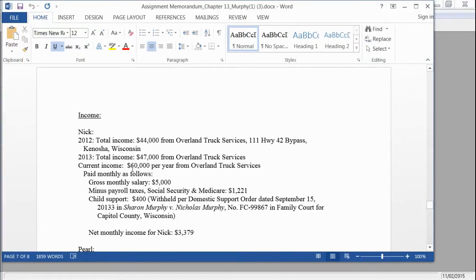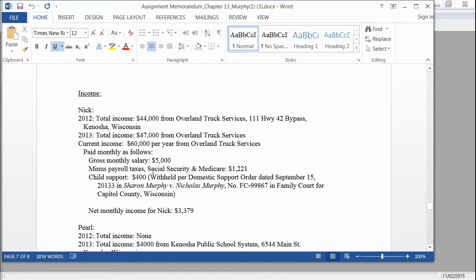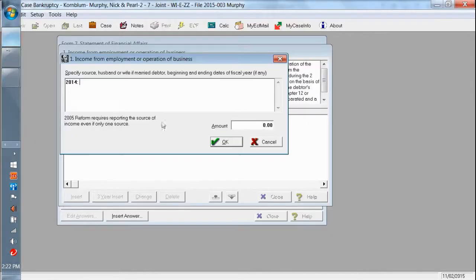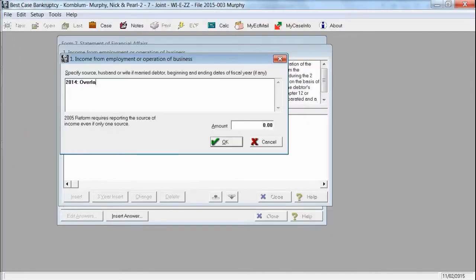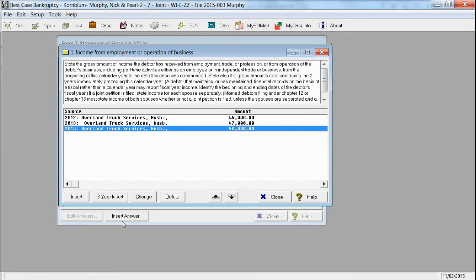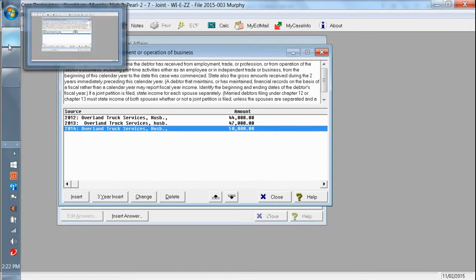We're going to look at it. The current income is $60,000 per year from Overland Truck Services. And we're going to say that he is paid at the 10th month of the year, and his gross salary is $5,000, so we're going to say it's $50,000 at this point. So we're going to put that in as Overland Truck Services, husband, and it is $50,000.